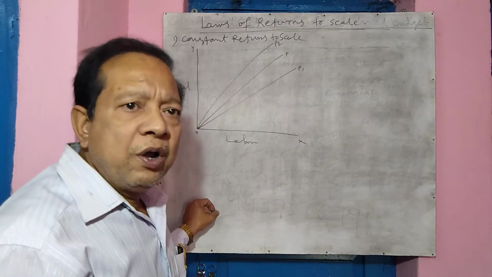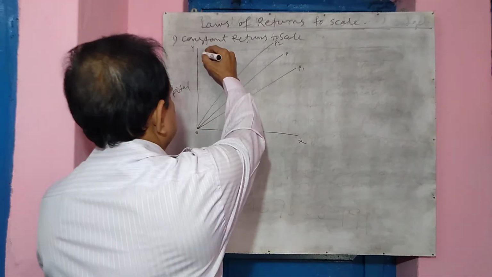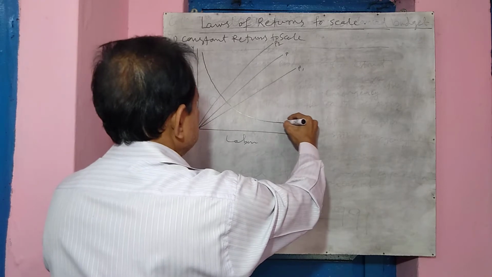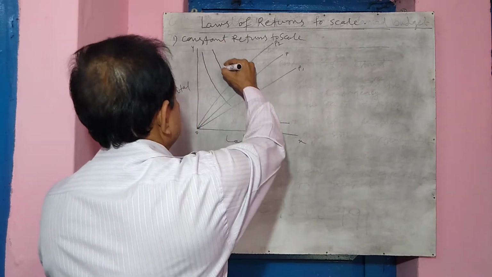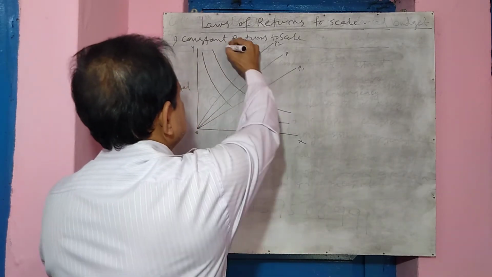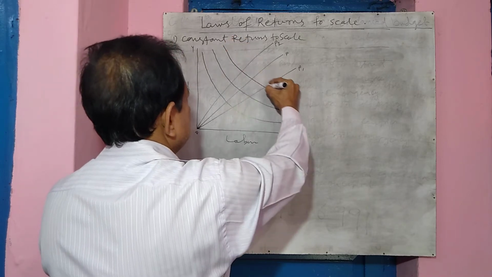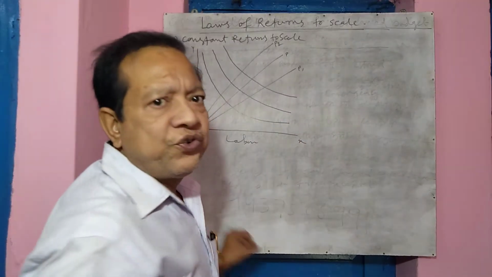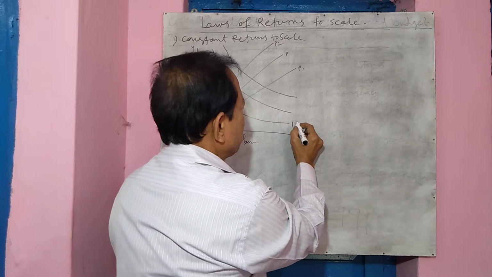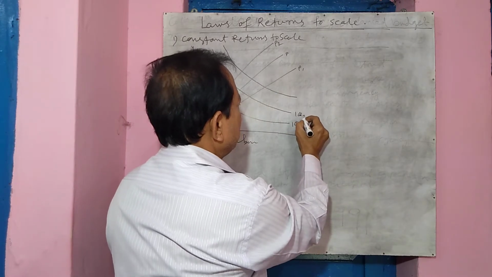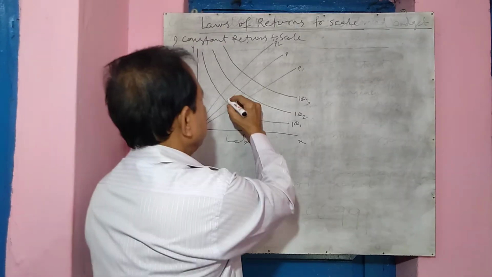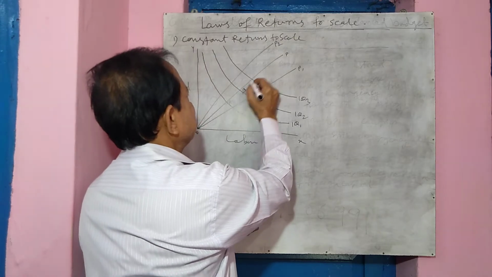We also draw isoquants. Let's say we draw three isoquants. This is isoquant IQ1, IQ2, IQ3. We can name them A, B and C.